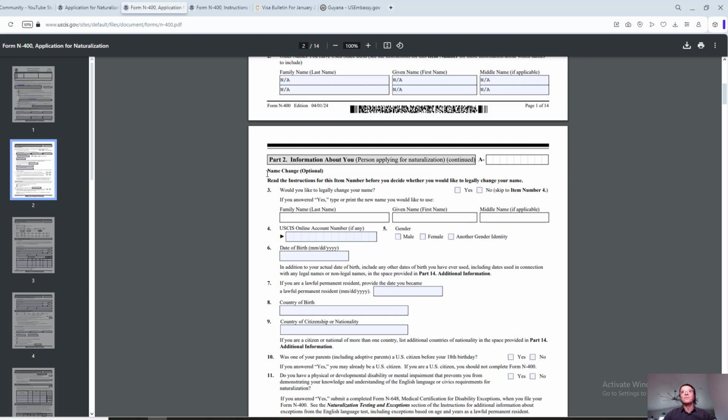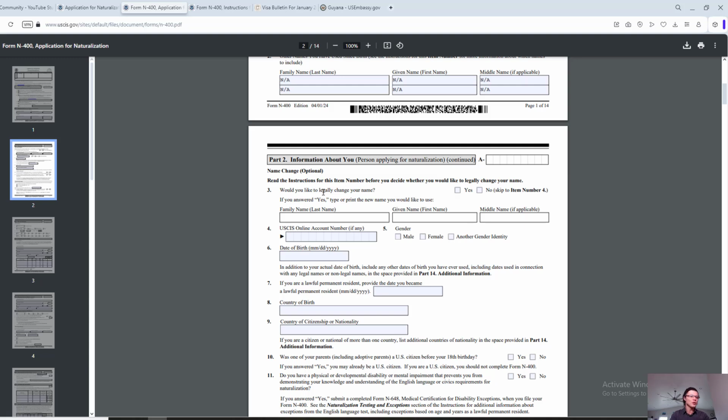All right, so read the instructions for this item number before you decide whether you would like to legally change your name. I get a lot of questions about this particular section on the application on this channel. Yes, you do get an option to have your name changed during the naturalization process. Obviously, if it's based on marriage, here's your opportunity to update your last name.